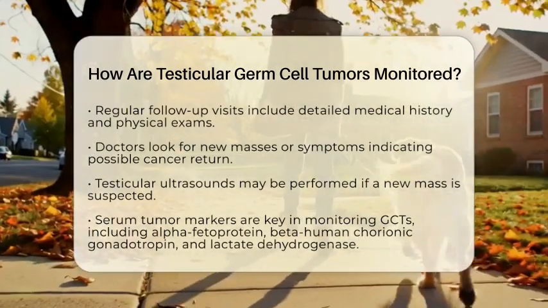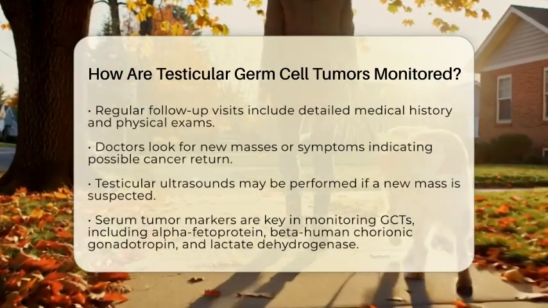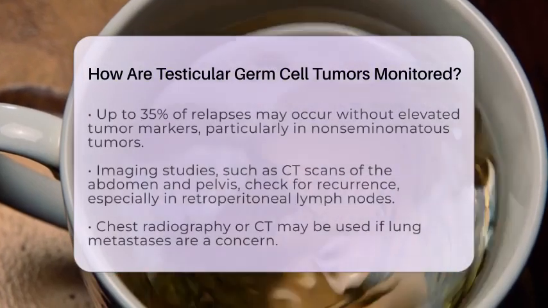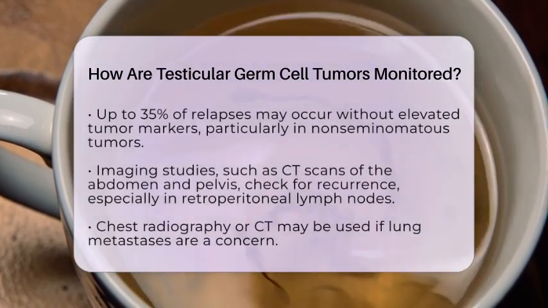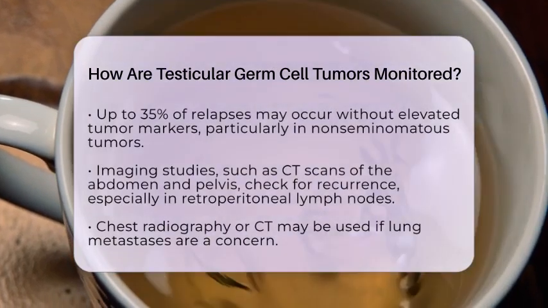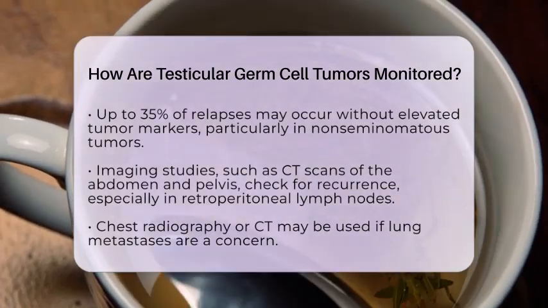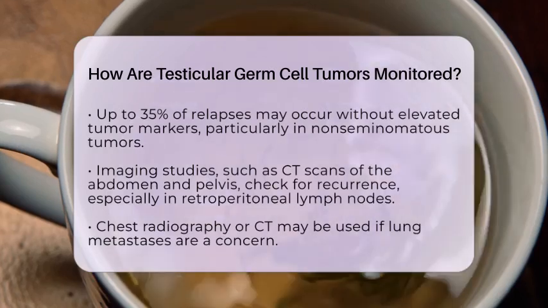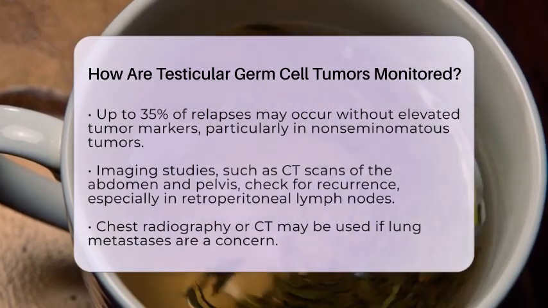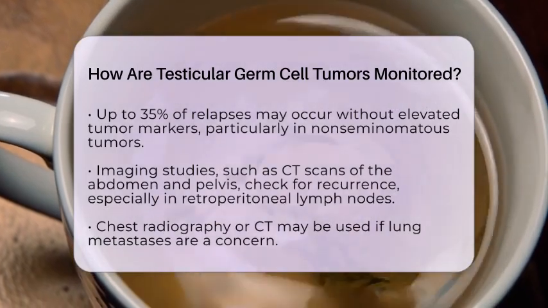Imaging studies are also essential in monitoring. Computed tomography scans of the abdomen and pelvis are typically performed at regular intervals to check for recurrence, especially in the retroperitoneal lymph nodes, which are the most common site for metastasis. If there are concerns about lung metastases, chest radiography or chest computed tomography may be used.